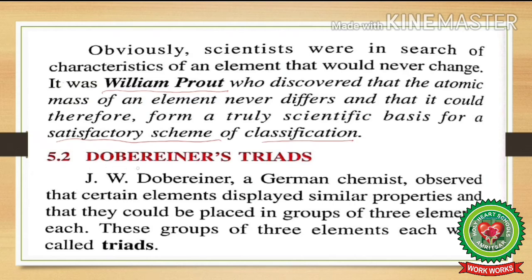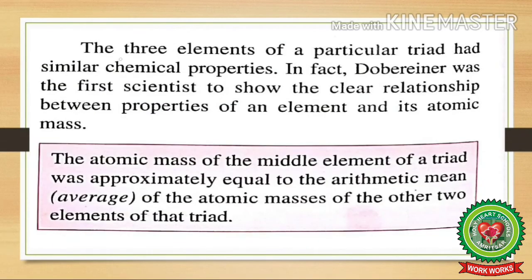Now, Dobereiner's triads. J.W. Dobereiner, a German chemist, observed that certain elements displayed similar properties and that they could be placed in groups of 3 elements each. These groups of 3 elements each were called triads. The 3 elements of a particular triad had similar chemical properties.